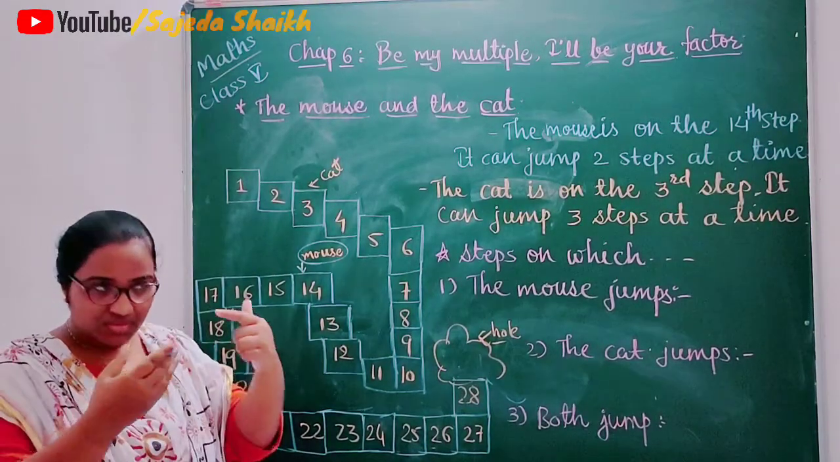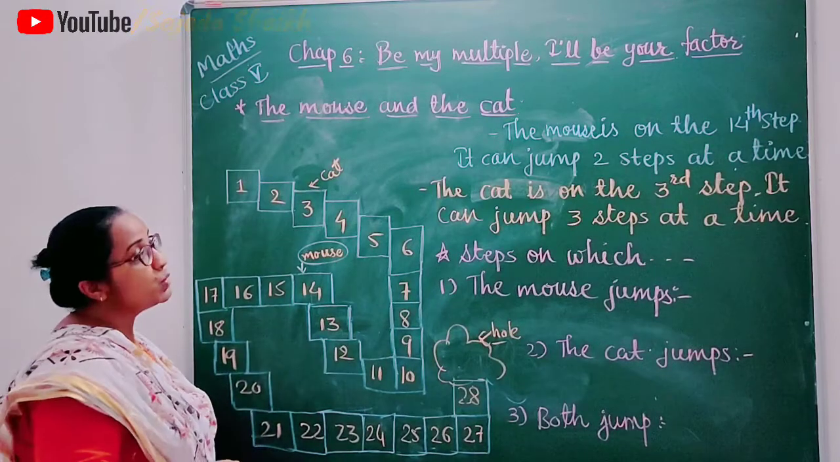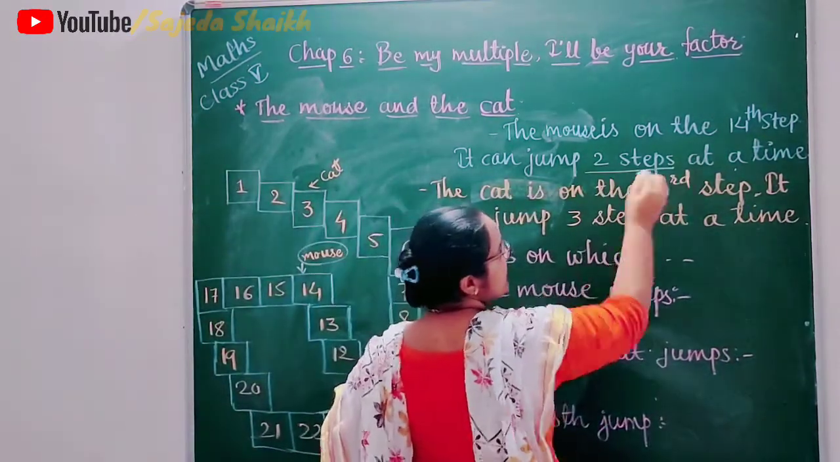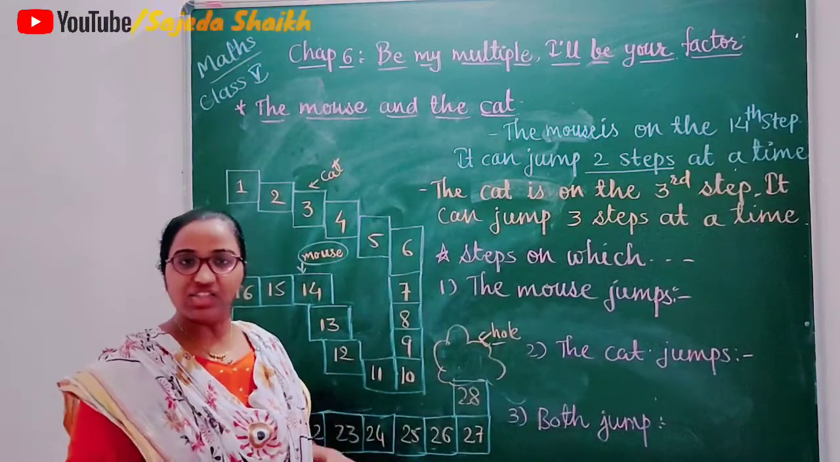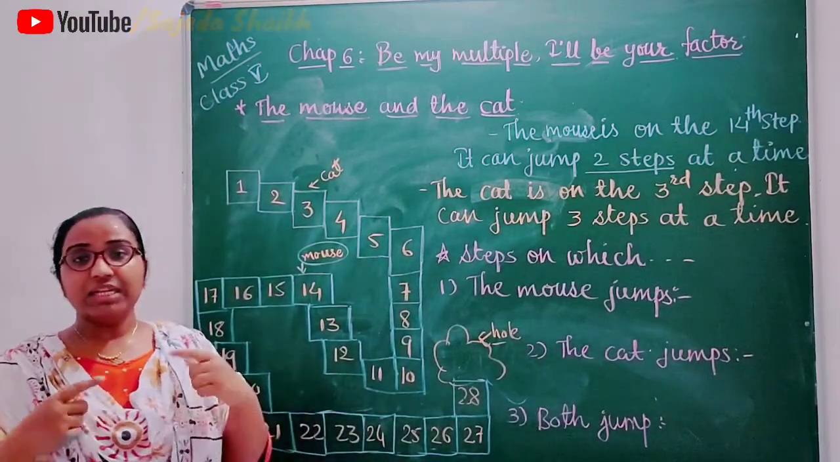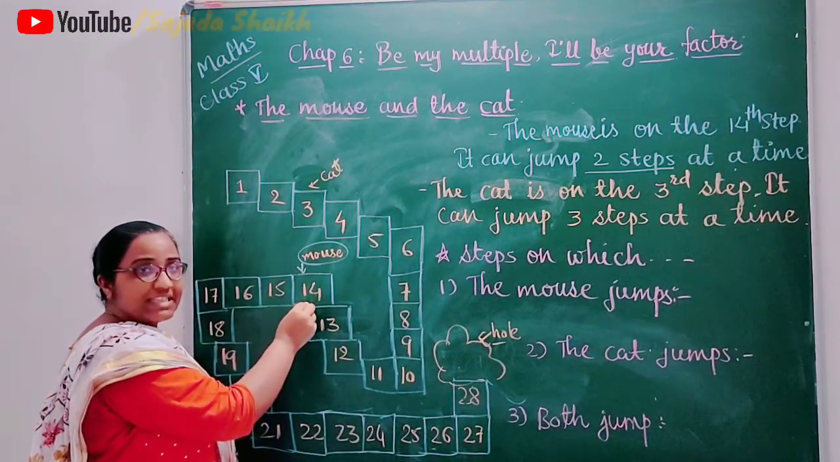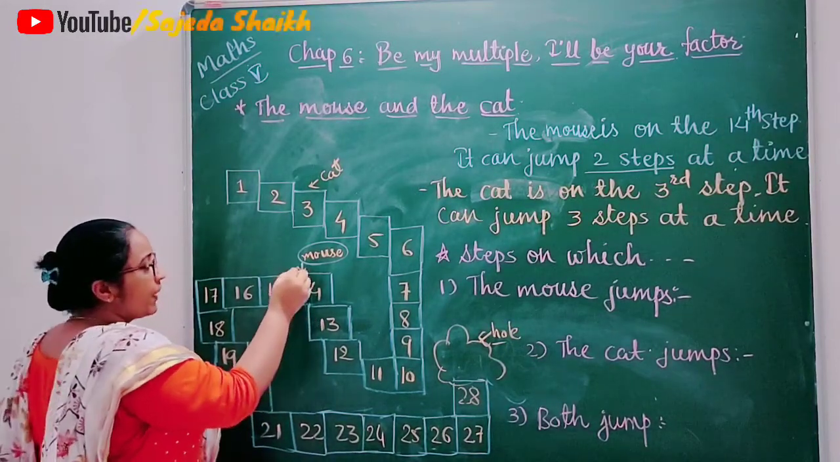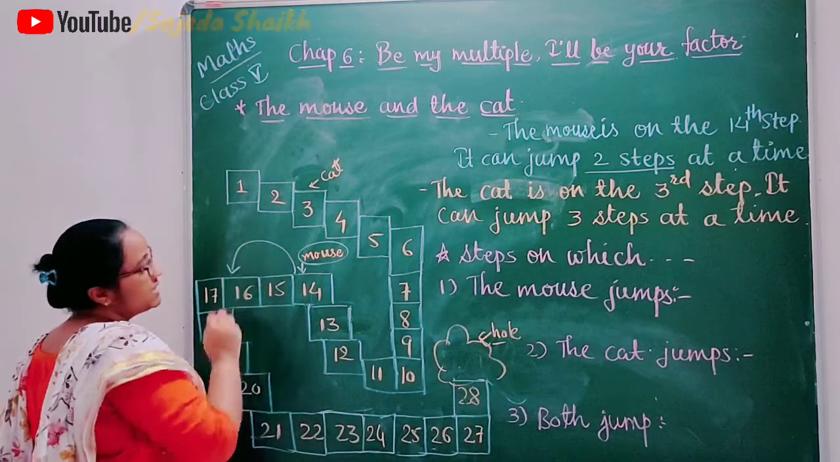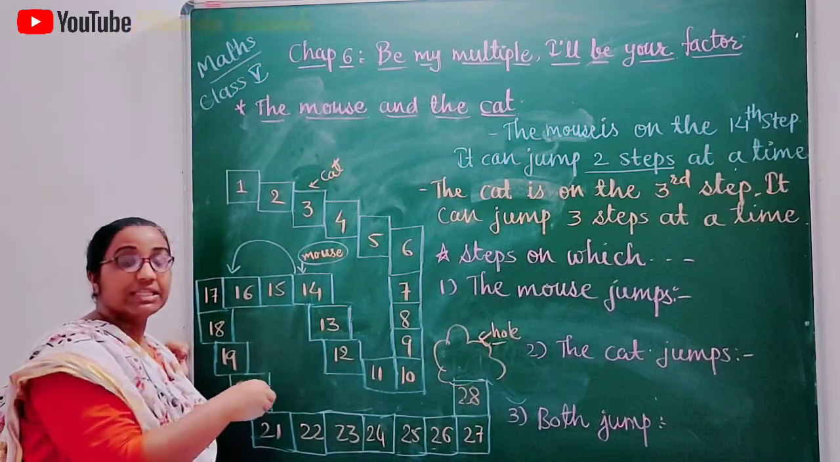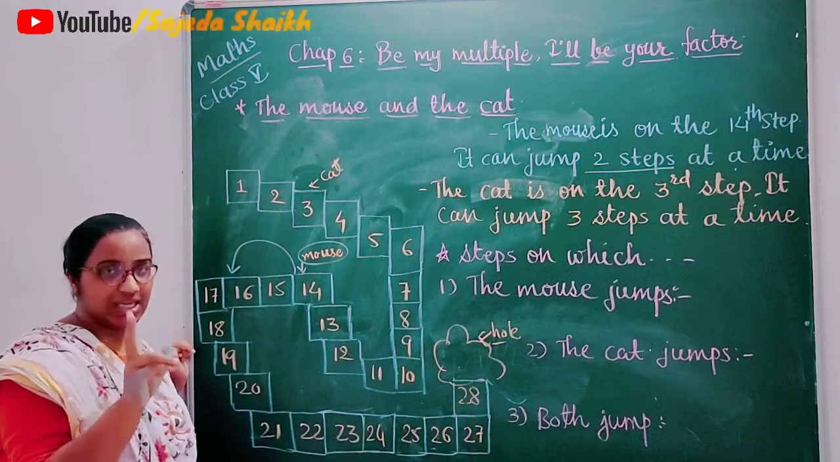When the mouse jumps, it covers 2 steps. Here it is given it can jump 2 steps at a time, means when it jumps one time, it will cover 2 steps. That means right now it is on the 14th step, and when it jumps, it will be on the 16th step, because when it jumps, it covers 2 steps at a time.